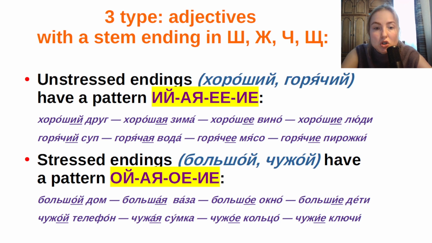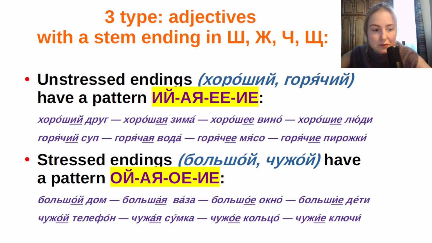And the second example, чужой телефон, a strange telephone. Strange means that it's not mine. То есть чужой телефон means that this telephone is not mine, it belongs to another person. Чужая сумка, strange bag. Чужое кольцо, strange ring. And чужие ключи, strange keys. As you see, here we have a soft type only in the plural in this group.